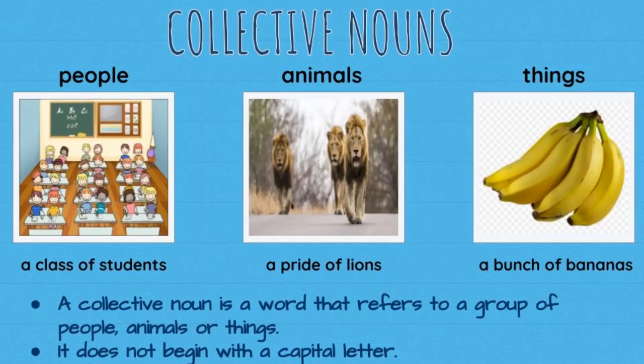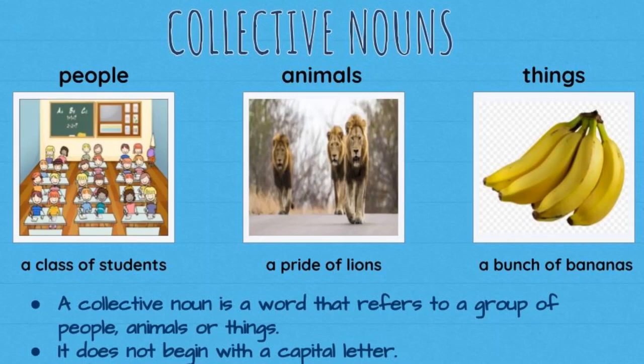Let us take the examples here. Look at the first example, a class of students. Class is the collective noun which refers to a group of students, and this example comes under the category people. Let's move to the next example, a pride of lions. Pride is the collective noun which refers to a group of lions, and it comes under the category animal.